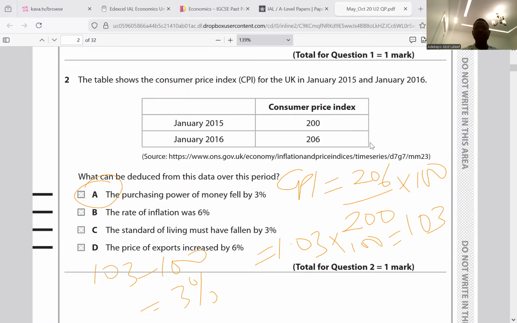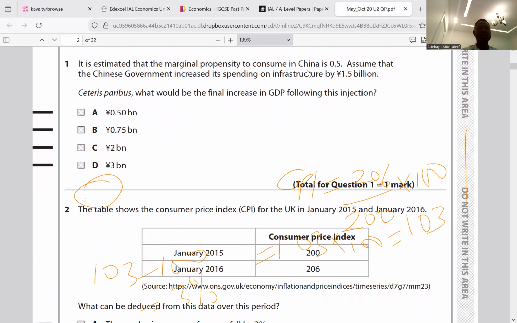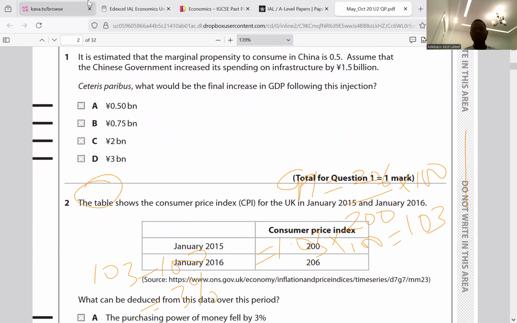And for question 1, it's D. Question 1 is D, and question 2 is A. So we'll move on.